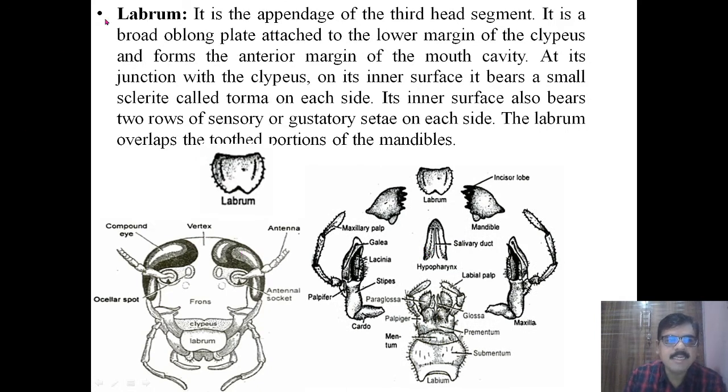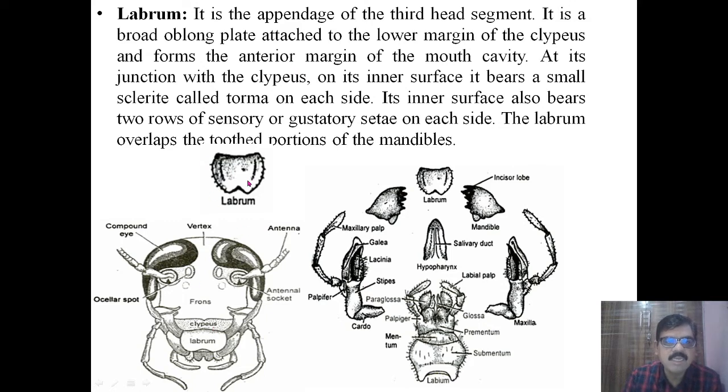Then the first part, that is the labrum. This is the labrum that you can see, the position of the labrum in the mouth parts. This labrum is an appendage of the third head segment. In this figure of the head you can observe this labrum. It is just below the clypeus, attached to the clypeus. It is a broad oblong plate attached to the lower margin of the clypeus and forms the anterior margin of the mouth cavity.